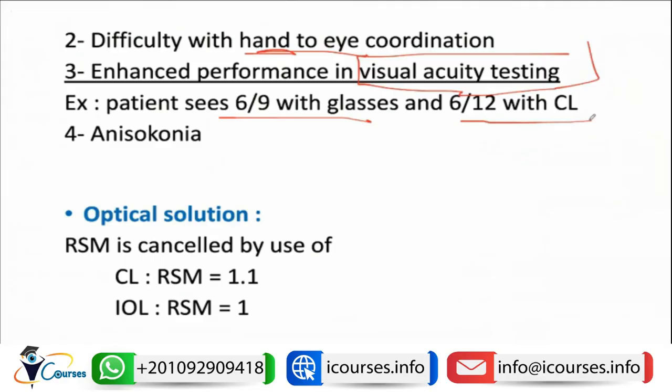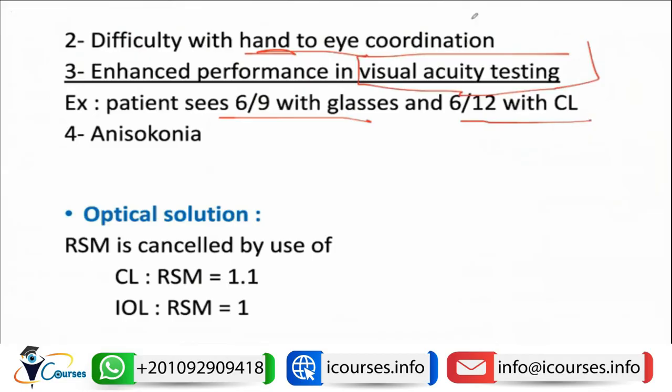So they say that these patients will have a poor performance on visual acuity, and you think, okay, it is logical because the patient has aphakia, but you forgot that the aphakia is corrected by spectacles, and the spectacles cause more magnification than contact lens, so they will cause a larger size of the visual acuity test, and they will perform better on the visual acuity test. So this will be the only function that's improved.